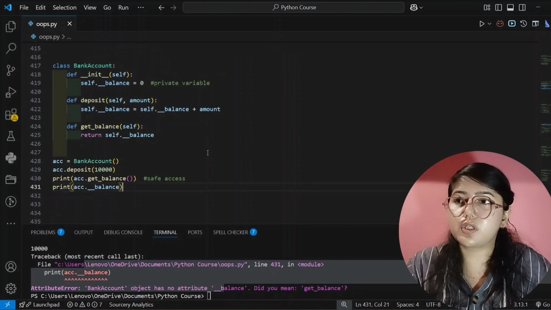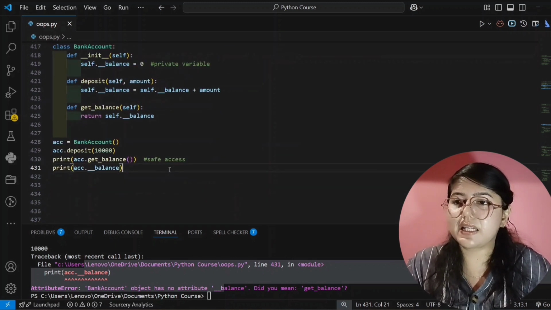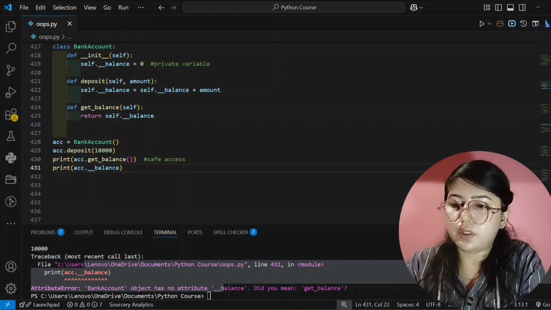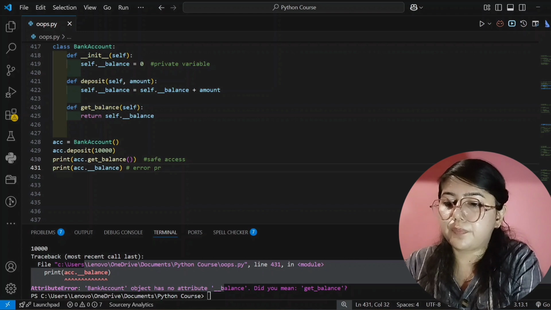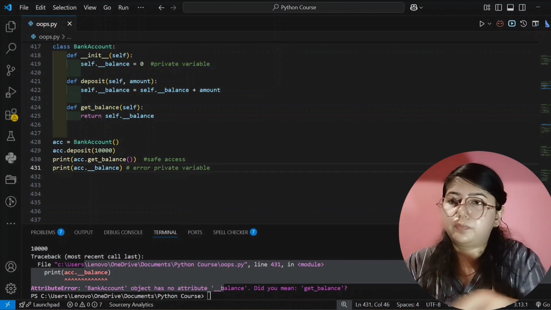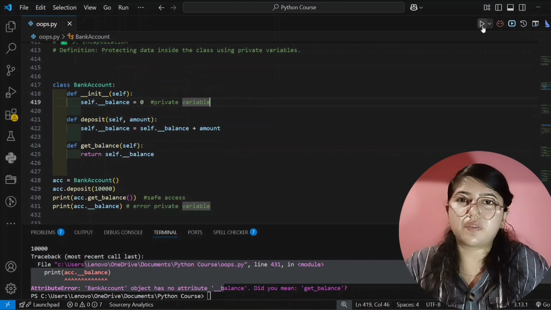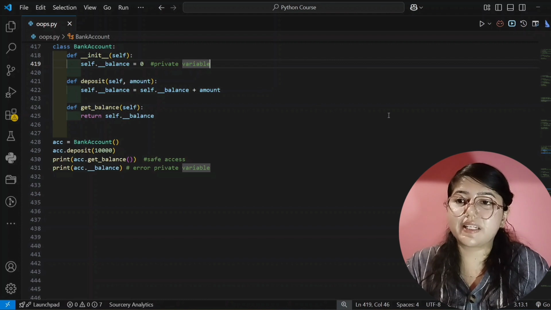So I hope you understood how this encapsulation works. And now we will jump to our next topic. I'll write here also that it will show error: private variable or private attribute, whatever you want to say, you can say that. Okay, so now we will jump to our next question.